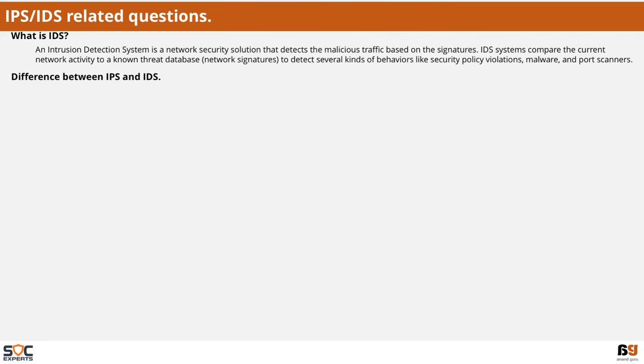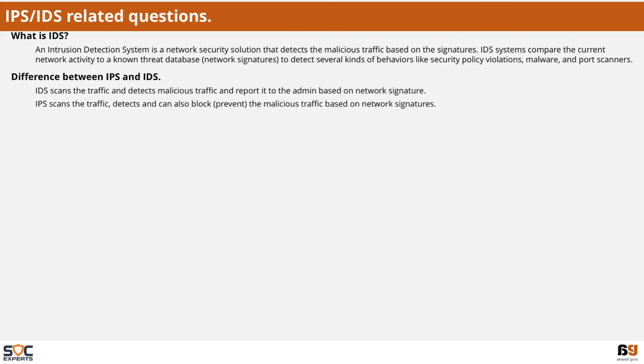What is the difference between IPS and IDS? IDS scans the traffic and detects malicious traffic and report it to the admin based on the network signatures. IPS scans the traffic, detects the malicious activity based on the network signature, and it also has the capabilities to block the malicious traffic.